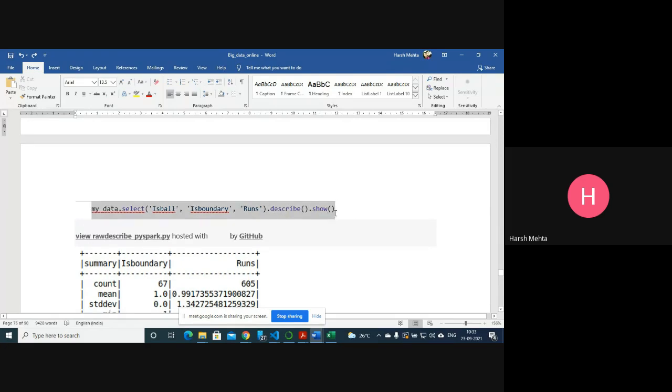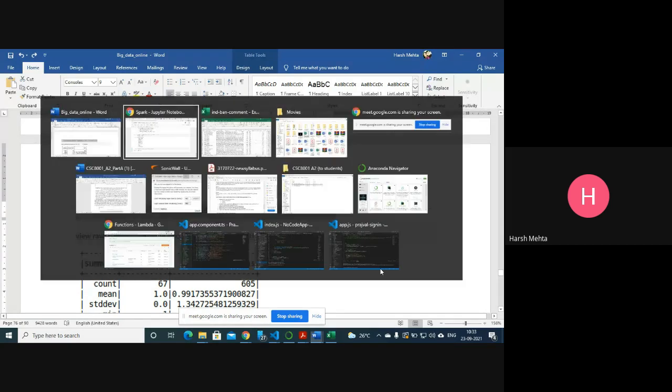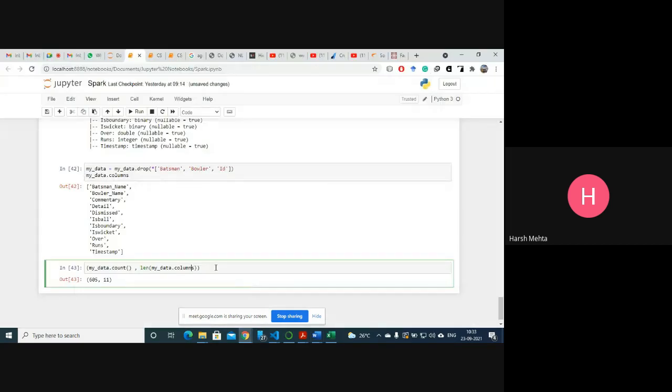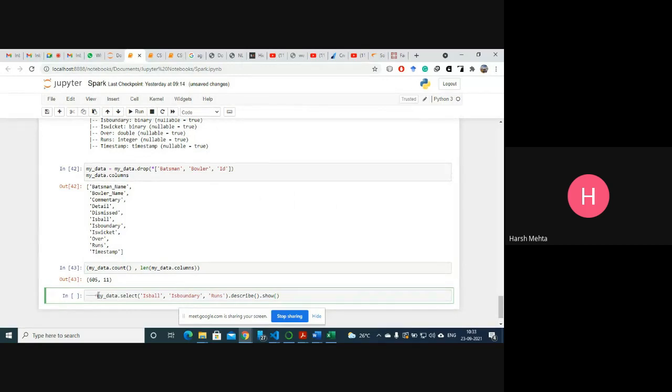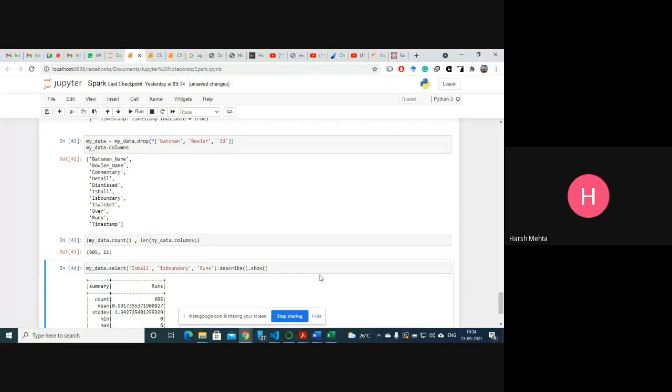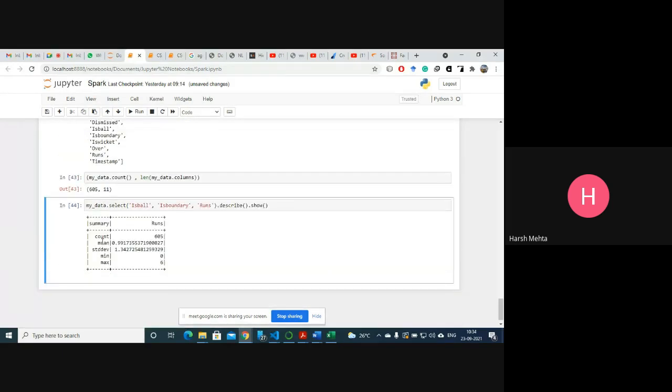If I want to see that, I can use this. With my data, select is ball, is boundary and runs, only 3 columns, describe and show. If I put it like this, it calculates count, mean, max, all these things. You see what the mean value is, what the standard deviation is, and the min and max value. You see in boundary, 6 is the highest, right?